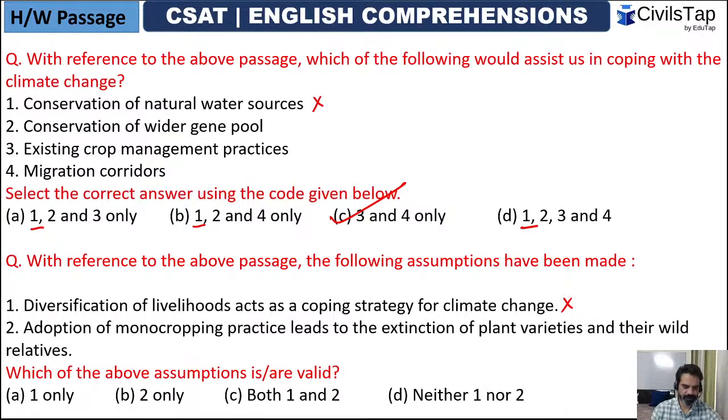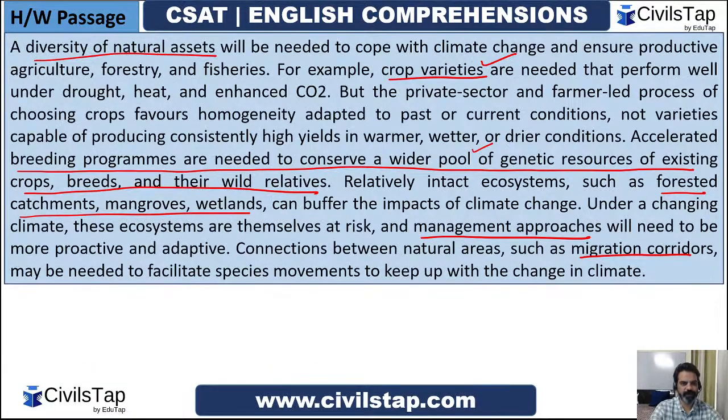But see, now monocropping has not been mentioned by name, but here it is. The private sector and farmer-led process of choosing crops favors homogeneity, adapted to past or current conditions, not varieties capable of producing consistently high yields in warmer, wetter, or drier conditions. So accelerated breeding programs are needed to conserve a wider pool of genetic resources. See, here it is given.